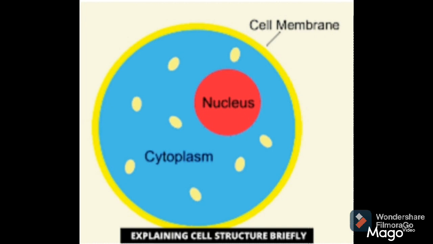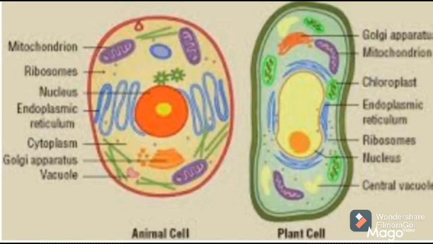It is present in between the nucleus and cell membrane. All the parts of the cell get covered by cytoplasm, and all cell organelles along with nucleus are just embedded in this cytoplasm. It is present in the cells of all living things. It is colorless, partially transparent, and semi-fluid substance. It fills the space between cell membrane and nucleus. A number of cell organelles float in the cytosol of cytoplasm.